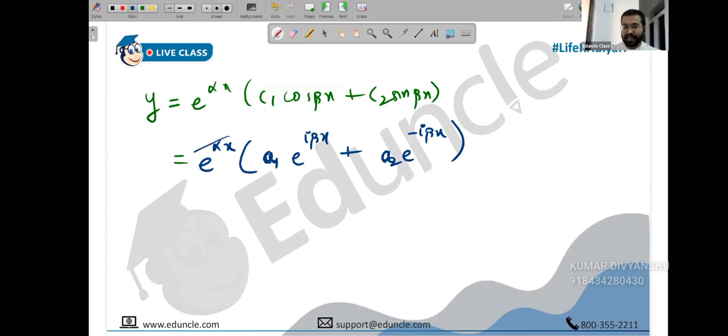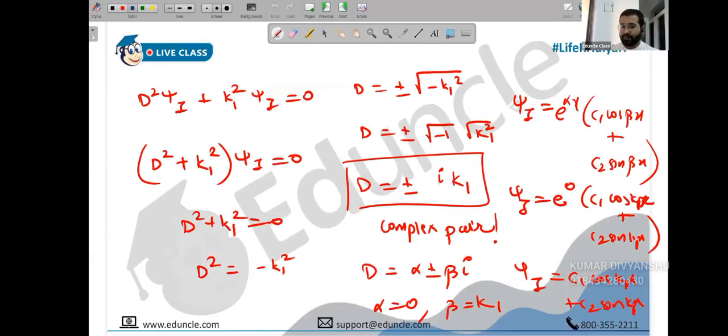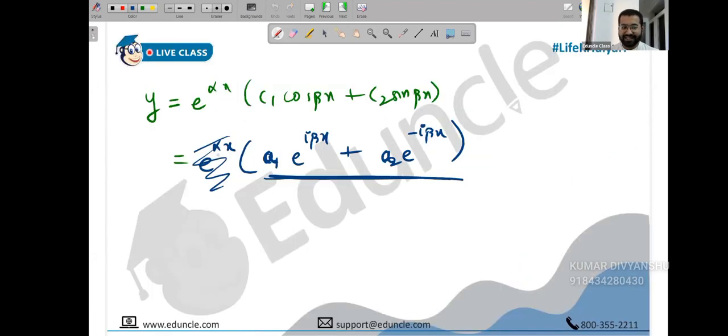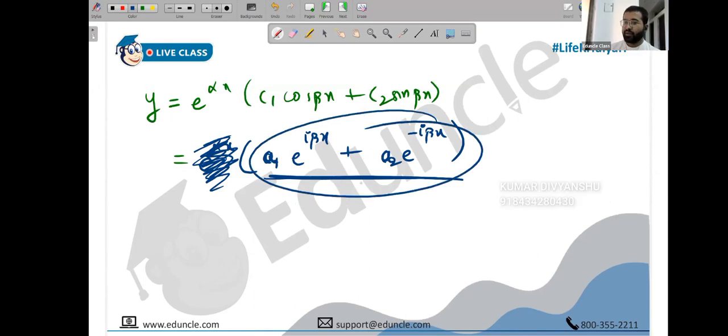The thing I was saying is that I had thought the answer was only this one. The books use the fact that alpha is 0. If alpha is 0, then anything raised to 0 becomes 1, so they never write the e raised to alpha x part. They directly write this, with no explanation given whatsoever. Any book, check it directly. The only reason is that alpha is 0 and anything raised to 0 becomes 1. I cannot do control Z now.